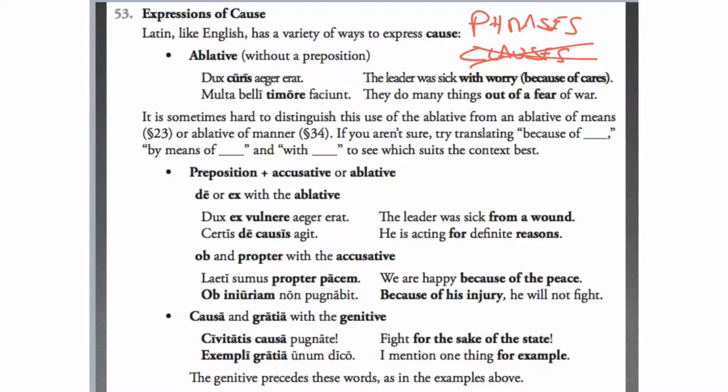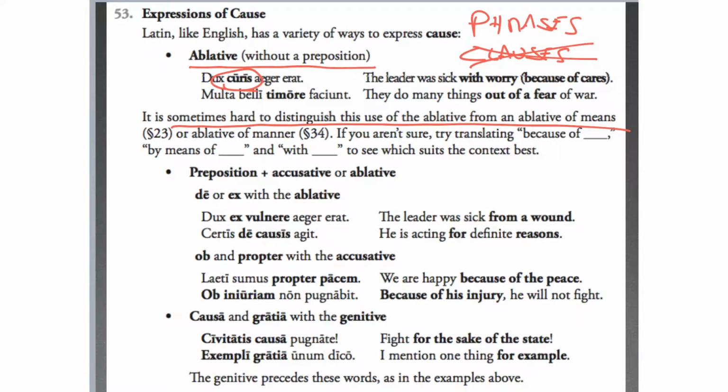All right. So anyway, what Latin does is it has the ablative without a preposition, which is known as the ablative of cause. Now, there's a good amount of overlap with the ablative of means in terms of the ablative of cause, and we'll take a look at that on the next slide. The book lays that out for you as well. Ultimately, it's going to be up to you, whatever works better in a given context.